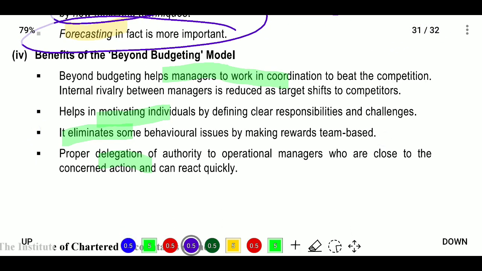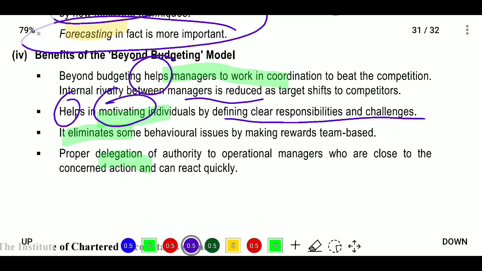Next, benefits of the beyond budgeting model. What is the benefit? Beyond budgeting helps managers work in coordination to beat the competition. Internal rivalry between managers is reduced as the target shifts to competitors. Next, it helps in motivating individuals by defining clear responsibilities and challenges, and it will eliminate behavior issues by making rewards team based.